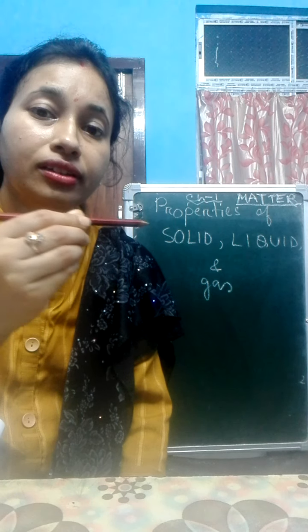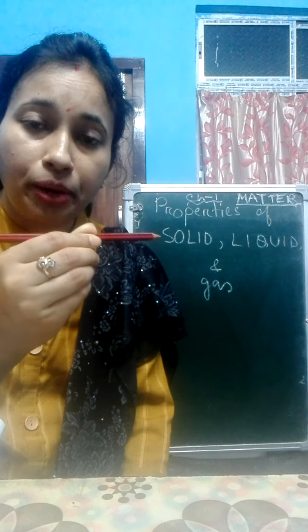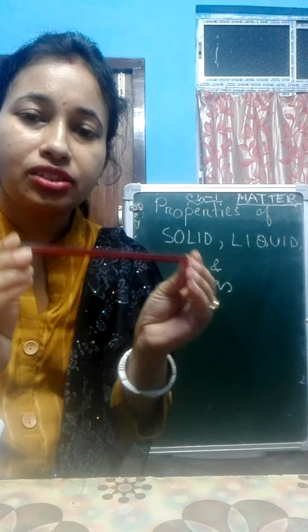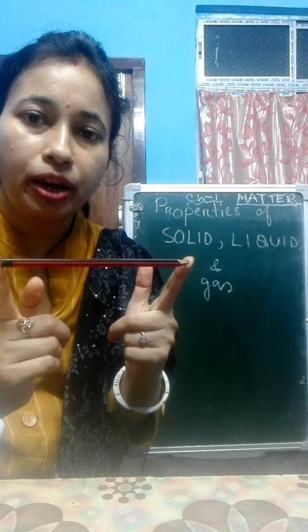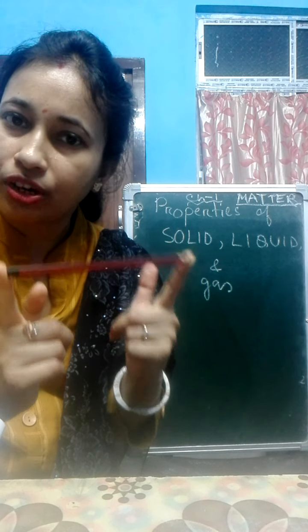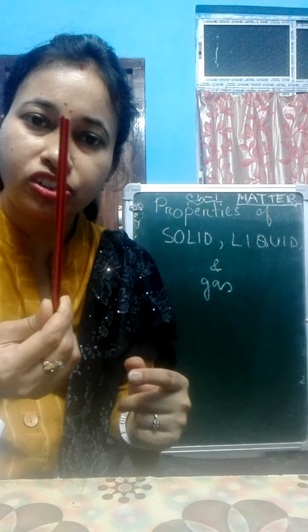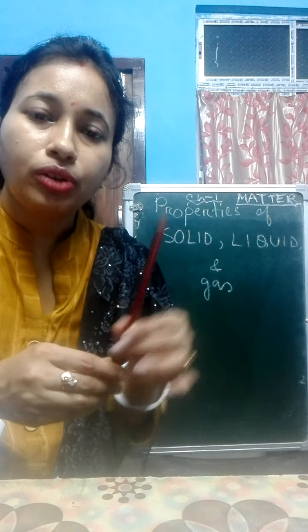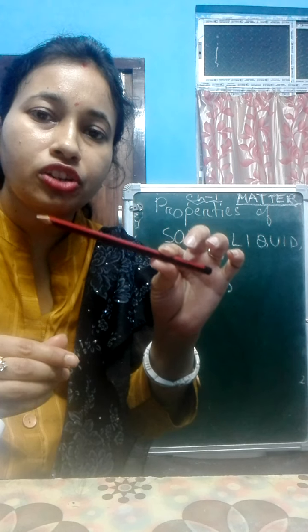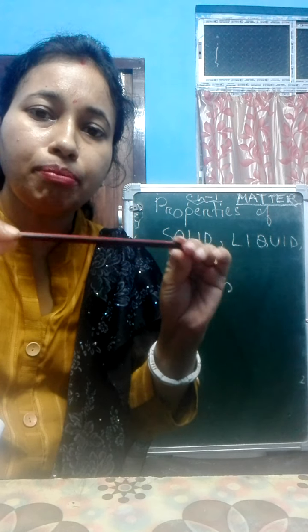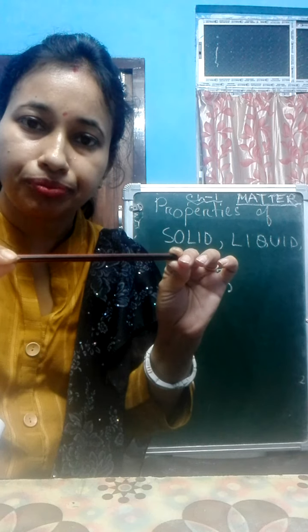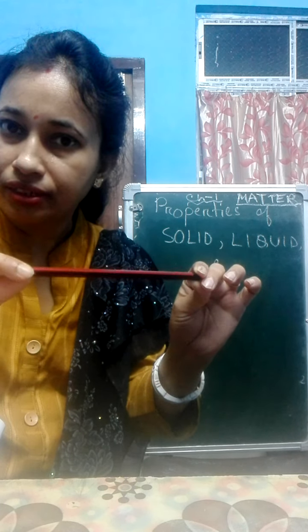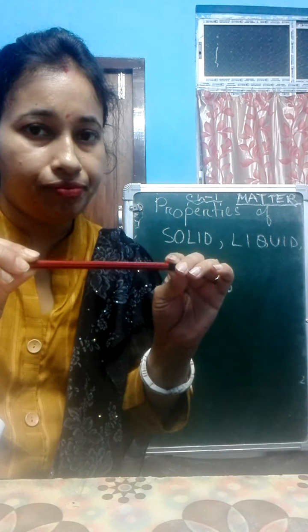Solid is a state of matter that has a fixed shape. Its fixed shape will not change with time. And why does it have this fixed shape? Because the molecules are tightly packed. Number one, molecules are tightly packed. It is hard and rigid.